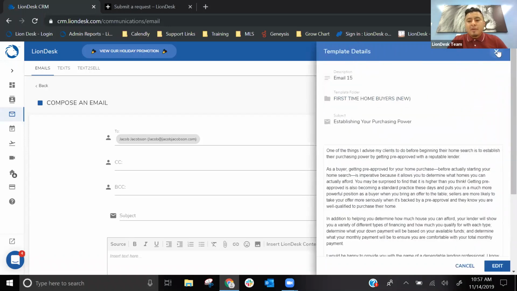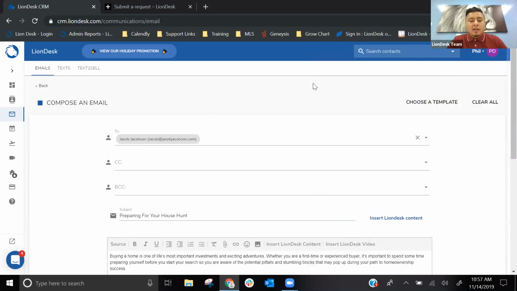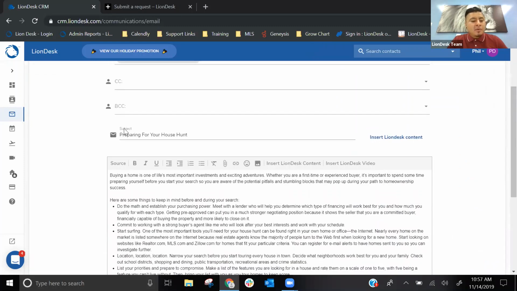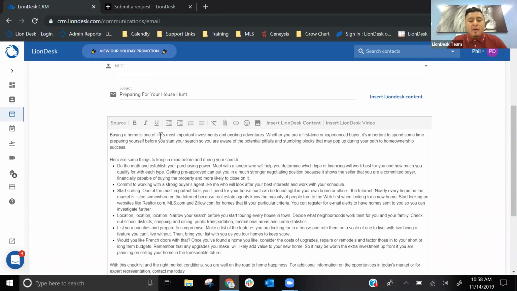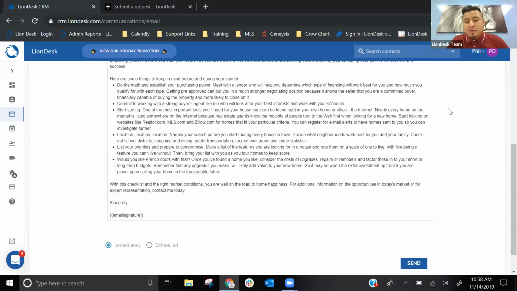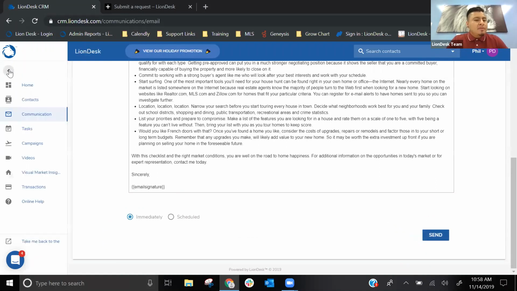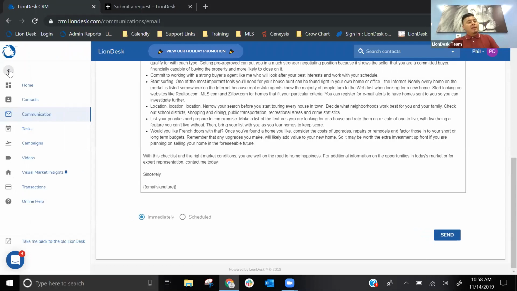Right, this looks great. Let me go ahead and send email number 15. Once I click on it, you'll see it auto-populate on its own. The subject line is already filled out. Body of the email is complete. There is no first name, so that's maybe something you would want to add, but email signature is already added. So as you scroll below, click on Send. So when you create a template, you can use them as part of the campaign or an individual email or text.